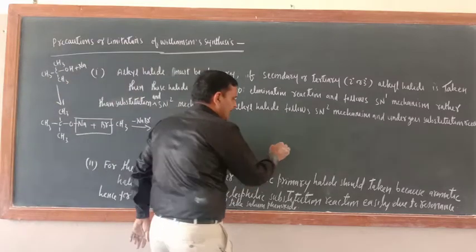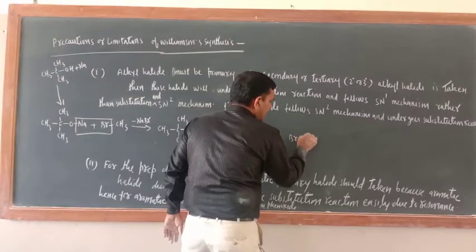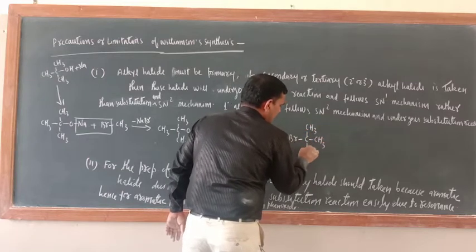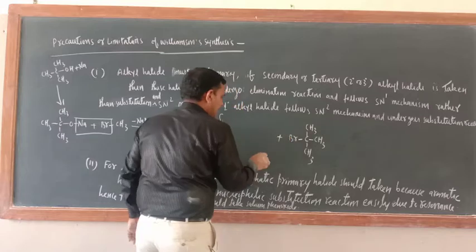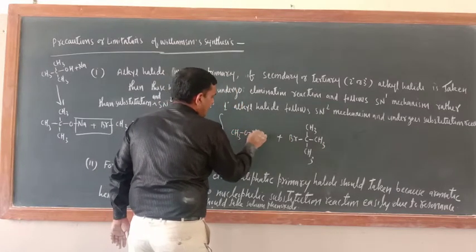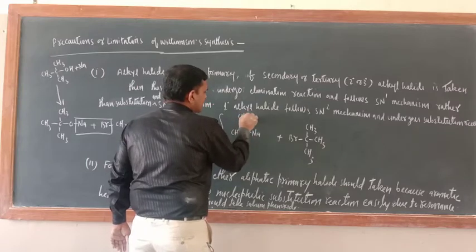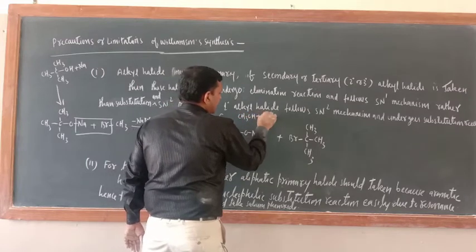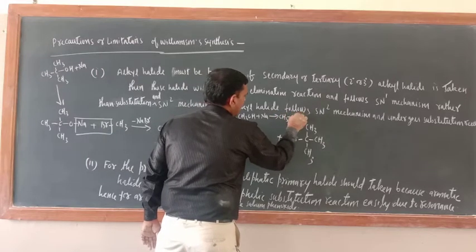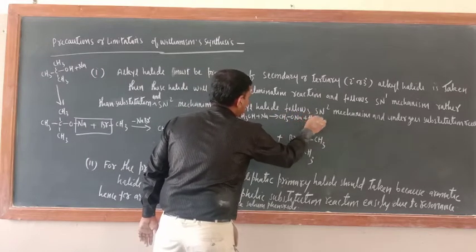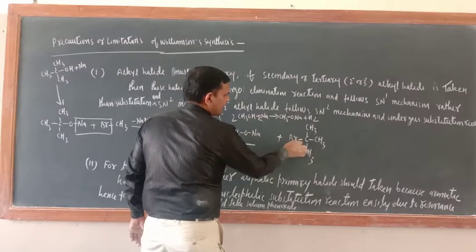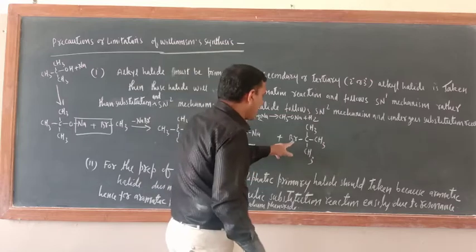I am taking 3 degree alkyl halide, (CH3)3C-Br, and this one I am taking CH3ONa. Means here CH3OH is there, its reaction with Na. So here you will get CH3ONa plus H2. That is the first step. Now this is reacting with tertiary butyl bromide.